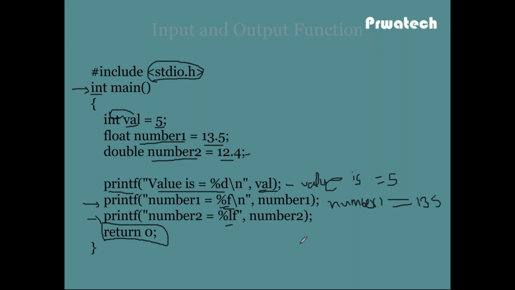The third printf statement, number2 equal to %lf of number2. What is the value of number2? It is 12.4. This is the output. This is the example of the printf statement.